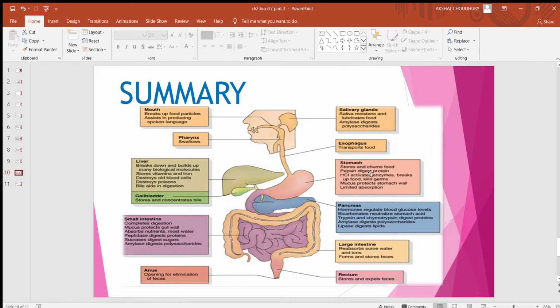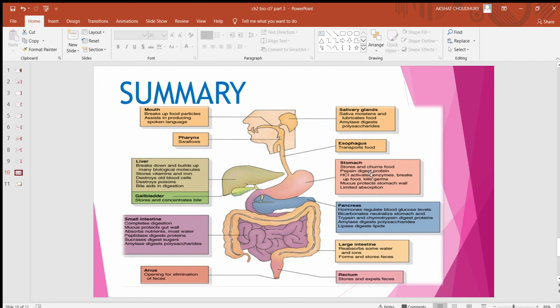Now summary, what we learned? We learned that in the mouth, food breaks into small particles with the help of teeth and tongue and gets moistened due to the secretion of saliva from the salivary gland. The food pipe or esophagus transports food from mouth to stomach. In the stomach, food gets partially digested due to the action of different enzymes.